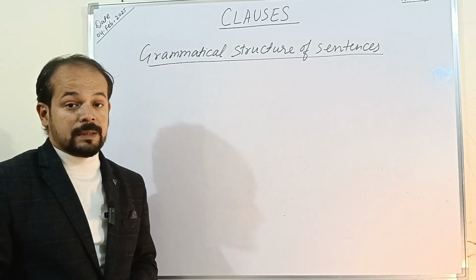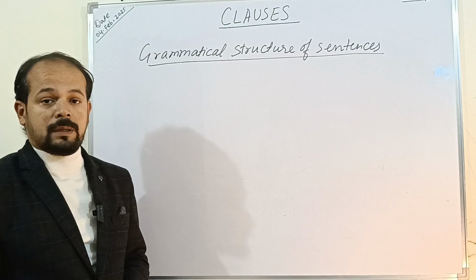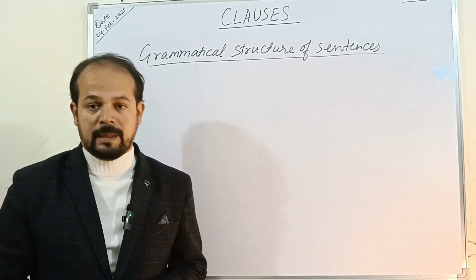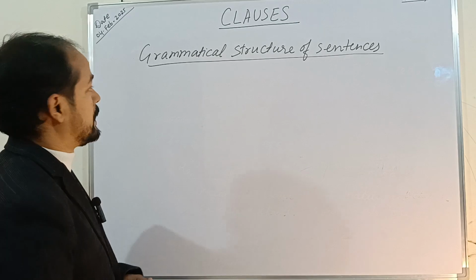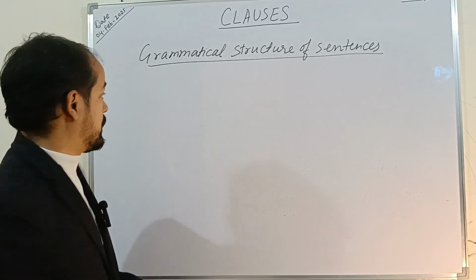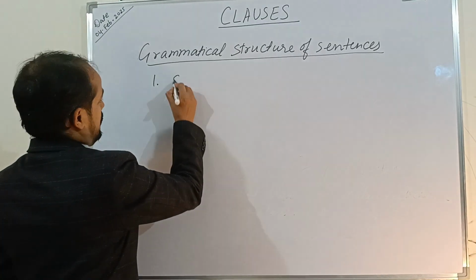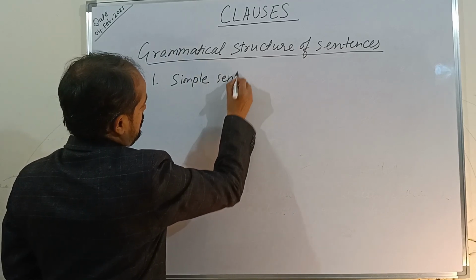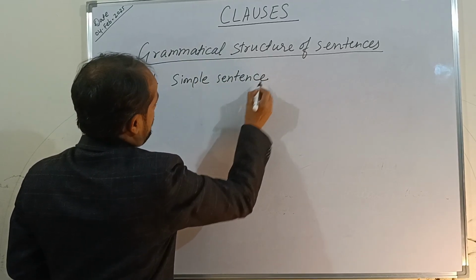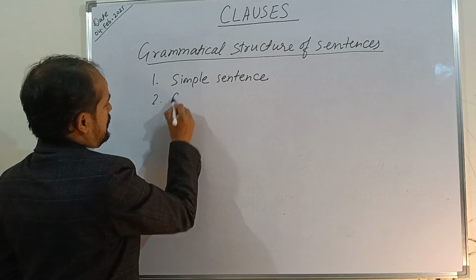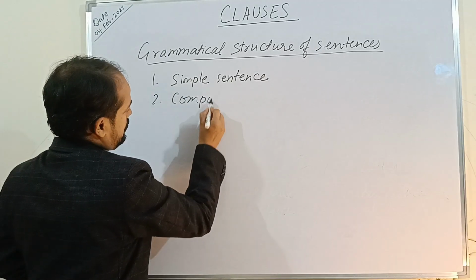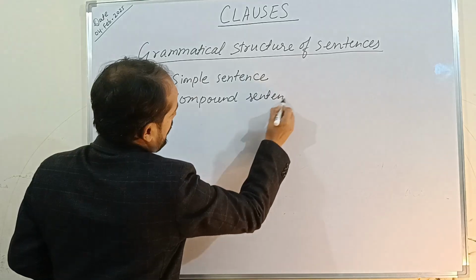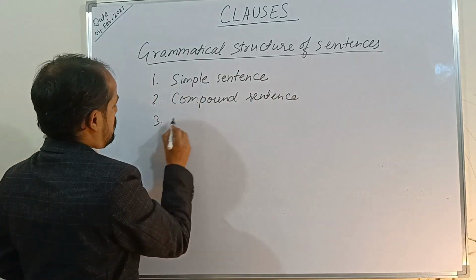Next, we are going to discuss on the basis of grammatical structure. We have to know how many types of sentences are there. So there are three types of sentences on the basis of grammatical structure. The one is simple sentence, right? And the second type is compound sentence, and the third type is complex sentence.